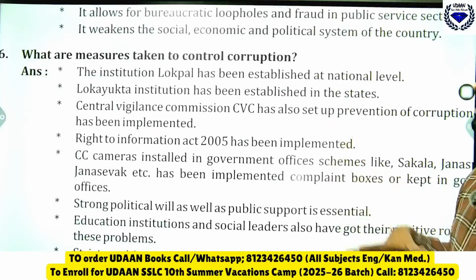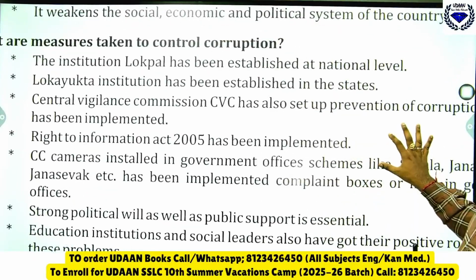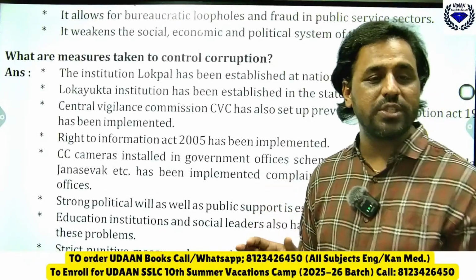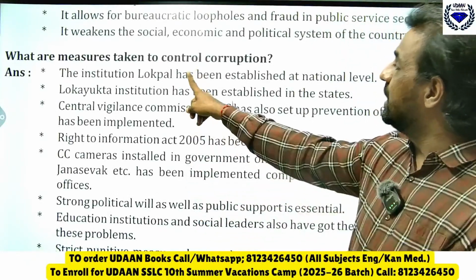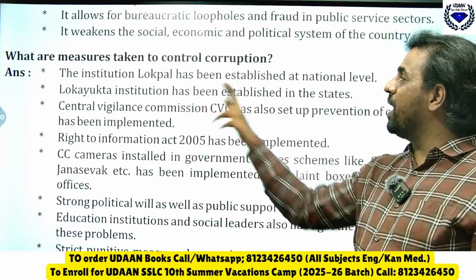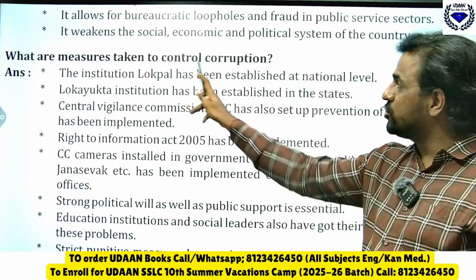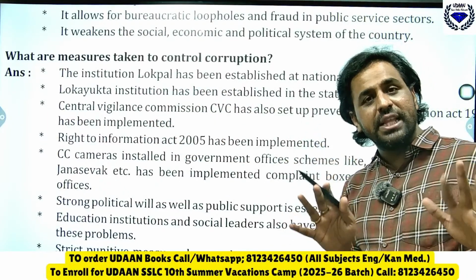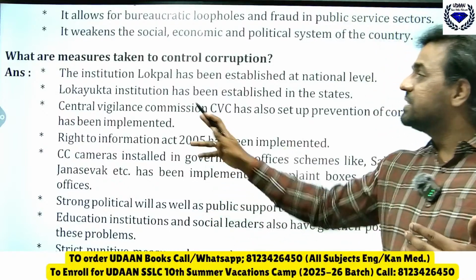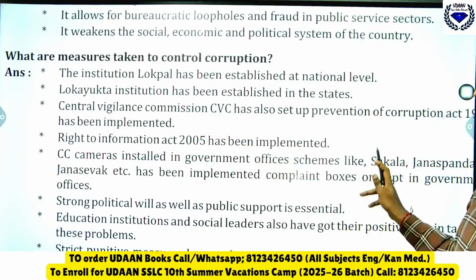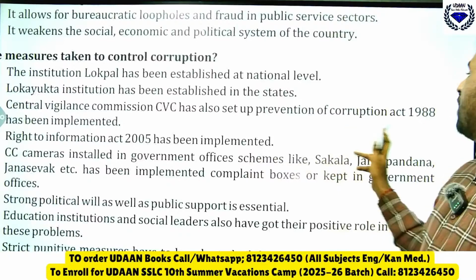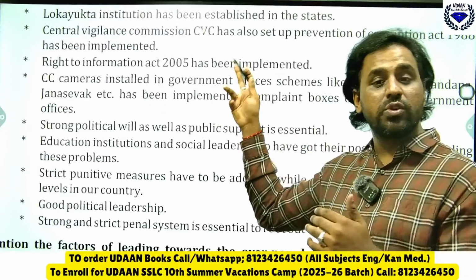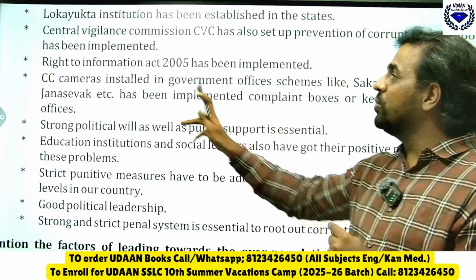Then corruption control, how to handle it. In Karnataka we have the Lokayukta, and in the central government what do they have? The Lokpal. The institution of Lokpal has been established at national level to stop corruption. The Lokayukta is in our Karnataka, working to stop corruption. The Central Vigilance Commission has been started, as set up under the Prevention of Corruption Act 1988. The Right to Information Act came in 2005 and must be implemented.